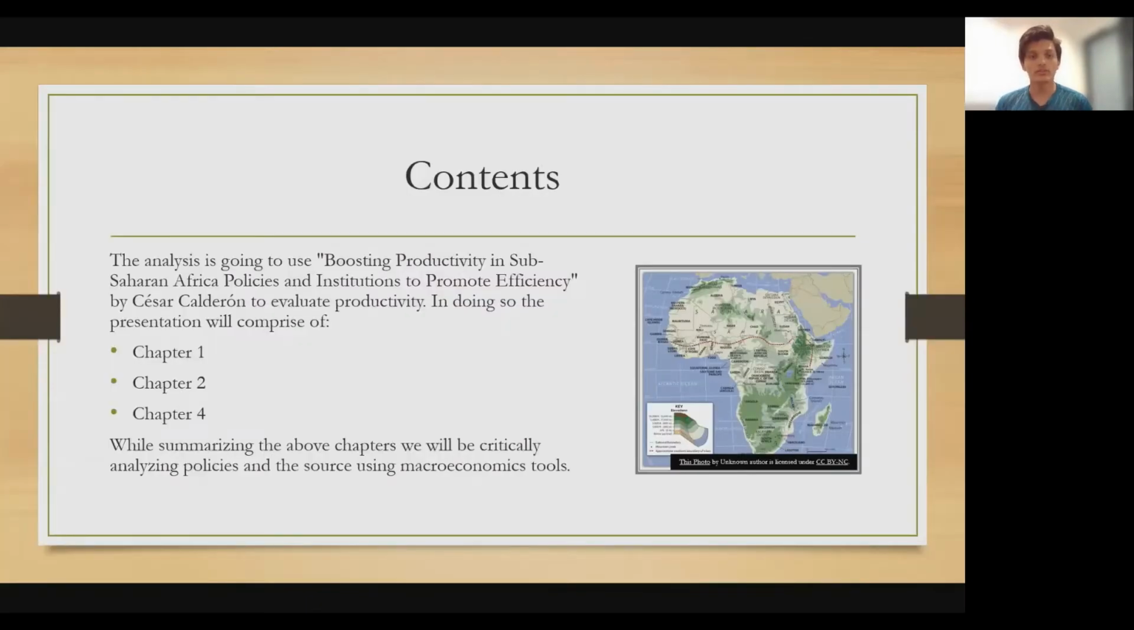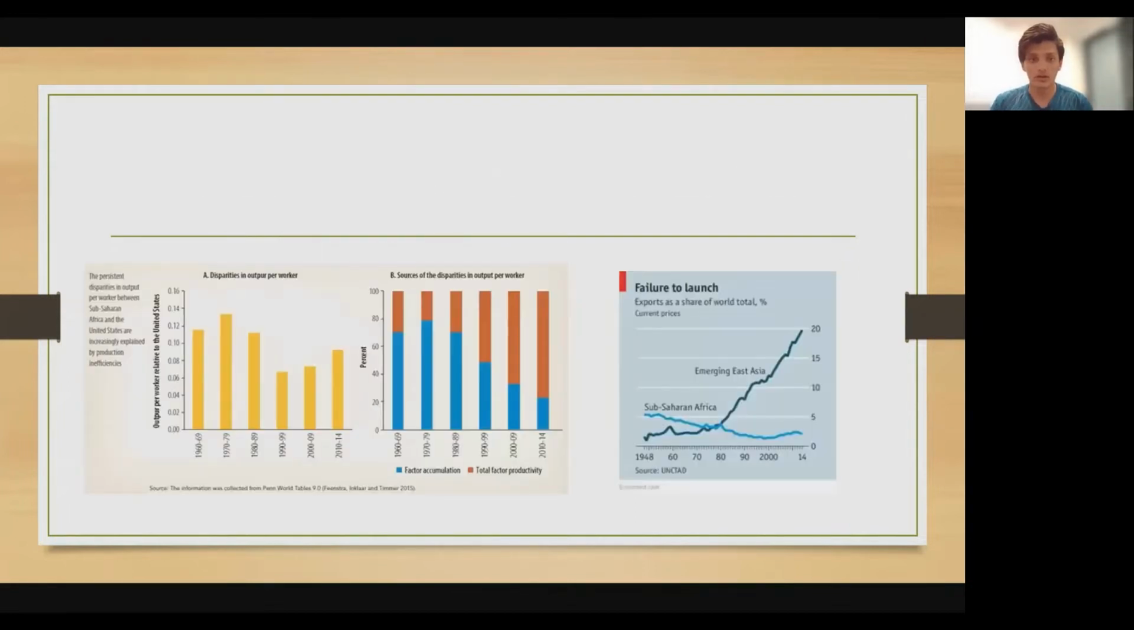In doing so, we're going to use chapters 1, 2, and 4 from Boosting Productivity in Sub-Saharan Africa, Policies and Institutions to Promote Efficiency by Cesar Calderon. Ours is definitely not the most sophisticated analysis due to the use of small research. However, we attempt to generate an analysis using macroeconomic theories to provide a simple overview of the policies in the region. Starting off with the current scenario of sub-Saharan Africa, it's clear that the productivity and output of work of